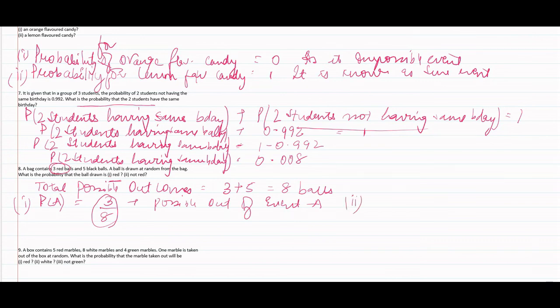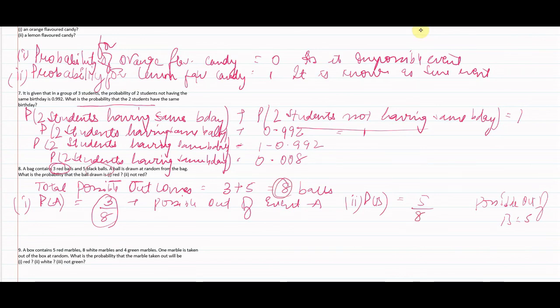Now we could find it by taking probability of event B for not red. Not red means the other balls are black balls. So possible outcomes of event B is 5, and total outcomes we have got 8.